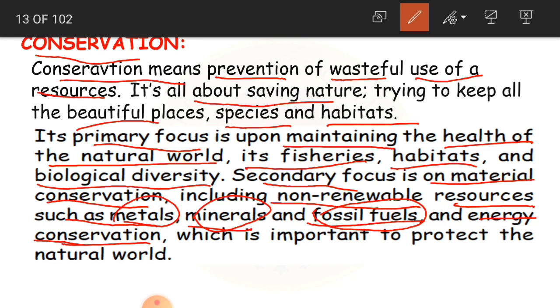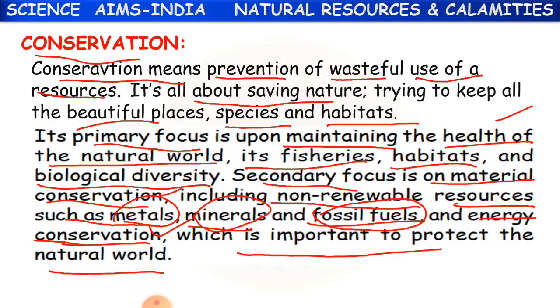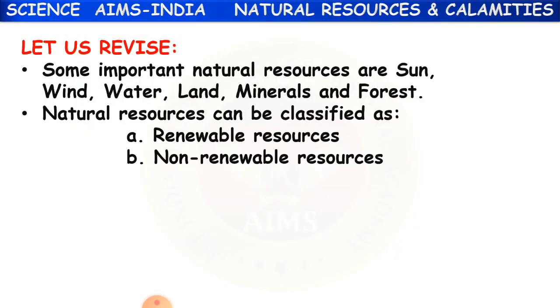Okay, children, which in turn is important to protect the natural world. So when you maintain the health of the natural world, and maintain material conservation and energy conservation, then we are going to protect the natural world. Clear, children? Now what have we learned until now?